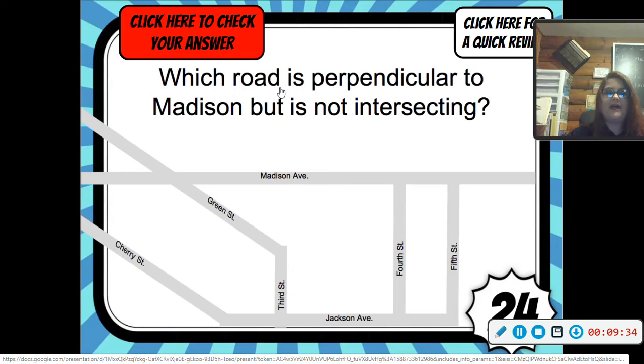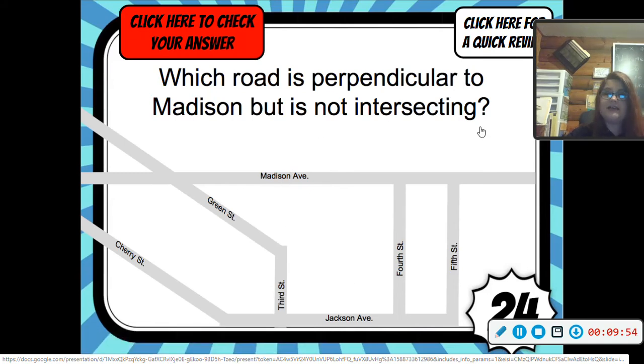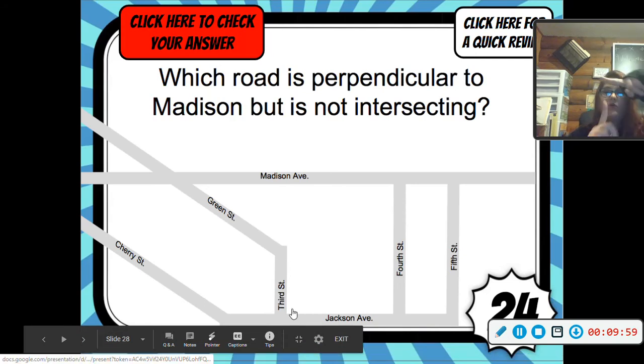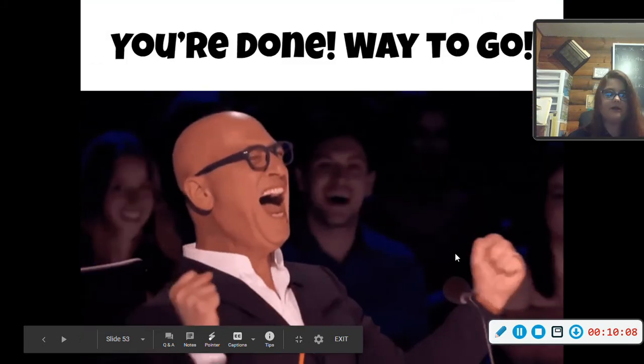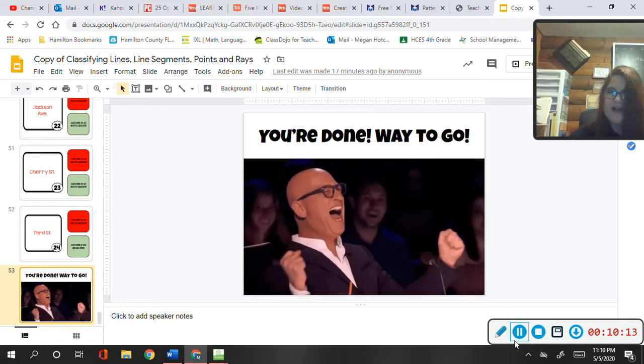So why would that road be perpendicular to Madison but not intersecting? So here's Madison Avenue. If you look, 3rd Street would have made that 90-degree angle if it had continued on, but it did not intersect with it. It is just simply perpendicular. It's like it's going to go, but it hasn't gotten there and might never get there. There we go. That's the last part of it. Let's move on into our practice.